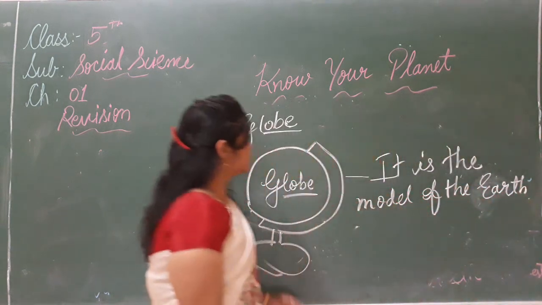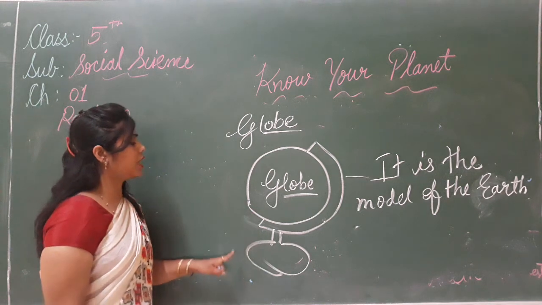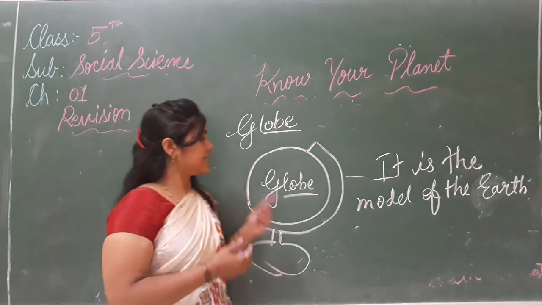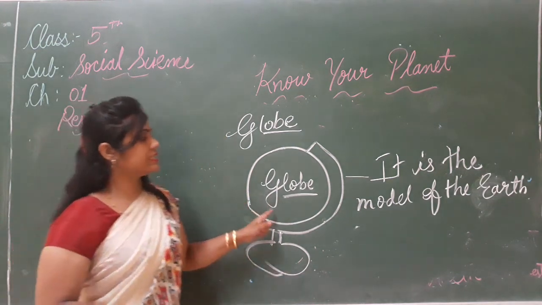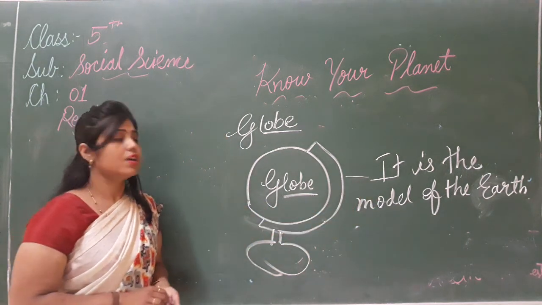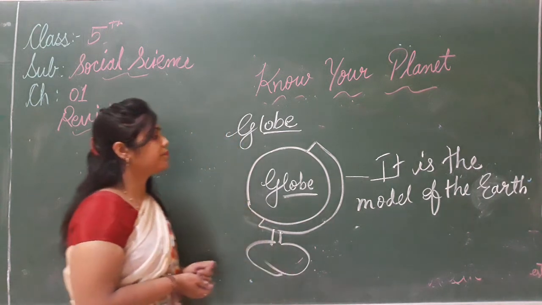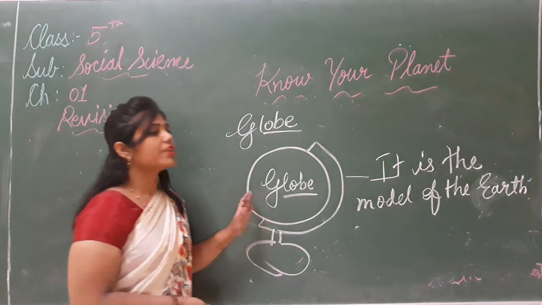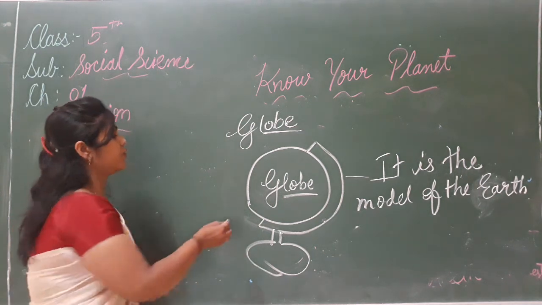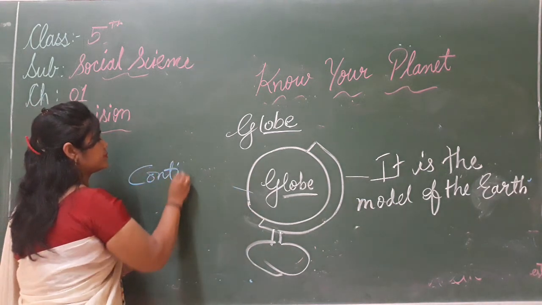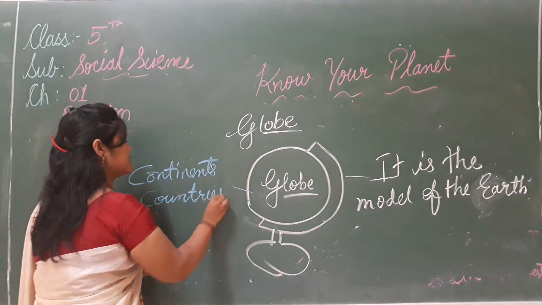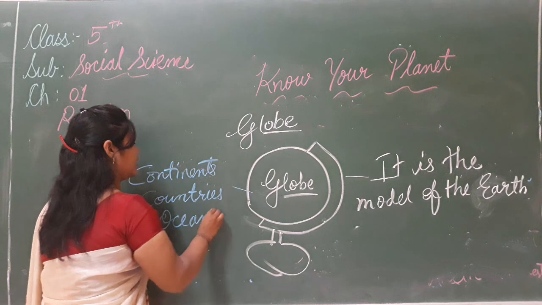Because our earth is very big, it is not possible to see it at a time. So we need to make a model. So this is the model of the earth. And what are the advantages of this? By the help of globe we can see the correct size and correct location of continents, countries, oceans.